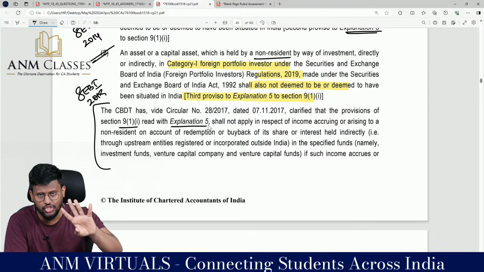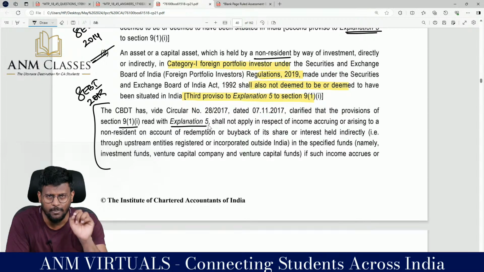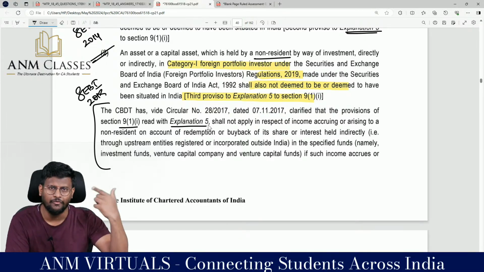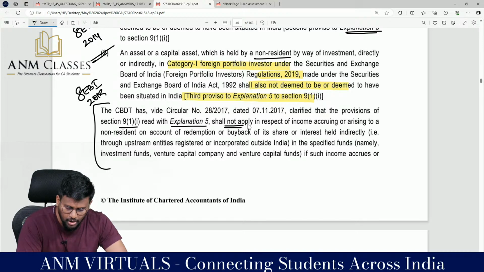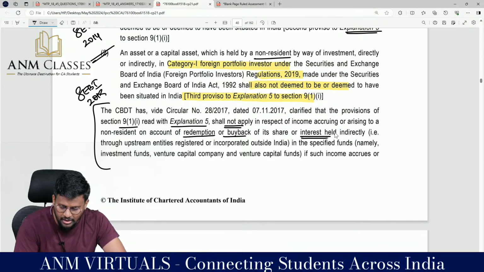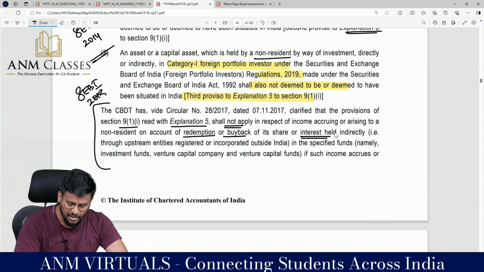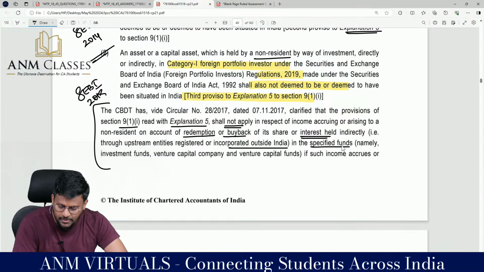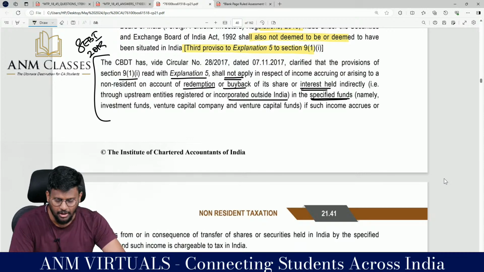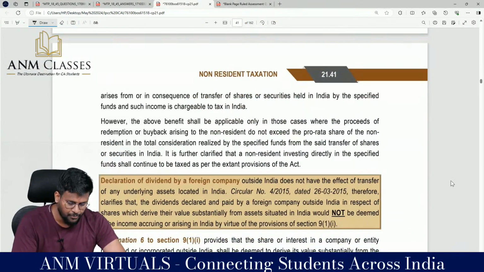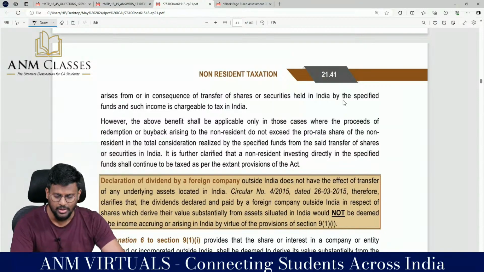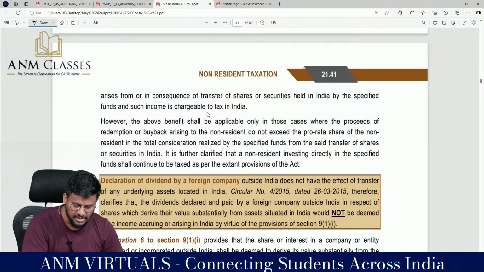We are having two, Explanation 4 and Explanation 5, relevant to the fourth limb of 9 subsection 1 clause 1, shall not apply in respect of income accruing or arising to a non-resident on account of redemption or buyback of its shares or interest held indirectly, that is through upstream entities registered or incorporated outside India, in the specified fund, namely investment fund, venture capital company, venture capital fund,